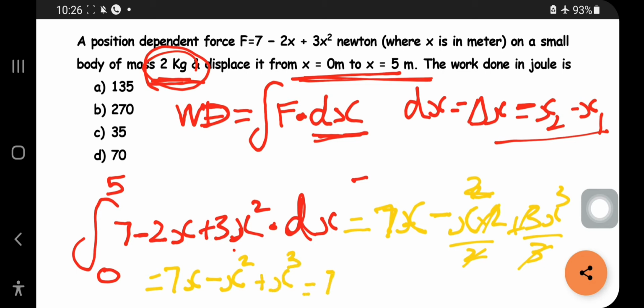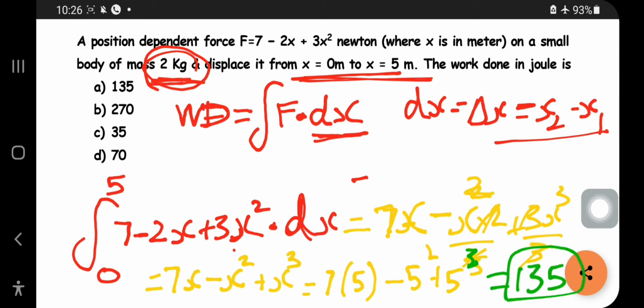Substituting, it will be 7 into 5 minus 5 square plus 5 cube. That is 35 minus 25 plus 125. 35 minus 25 is 10, plus 125, it will be 135. So this is the final answer for this question.